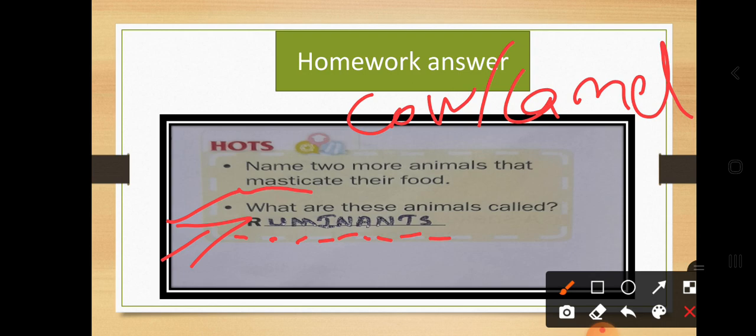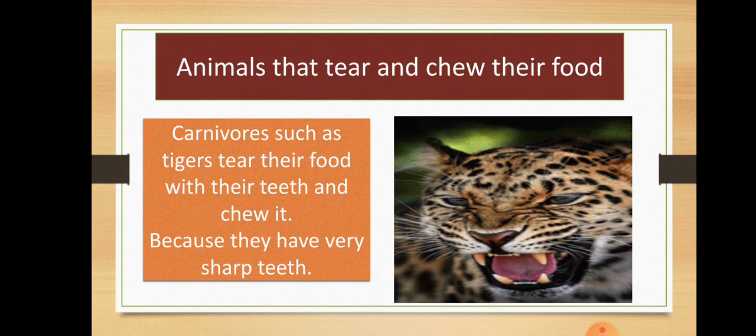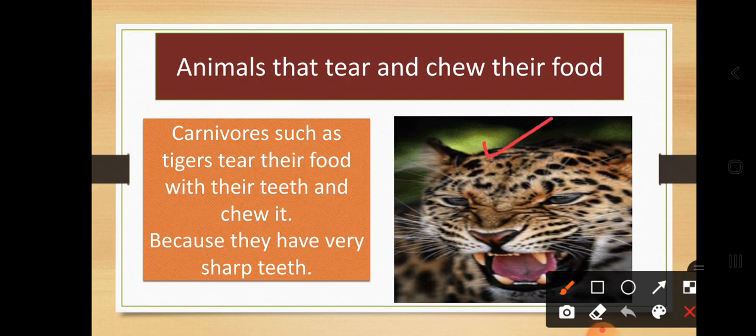Now let's discuss some other animals that tear and chew their food. The first example we are going to take is the big tiger. You can see how sharp its teeth are: one, two, three, four sharp teeth. And let's see how this tiger is showing its teeth.